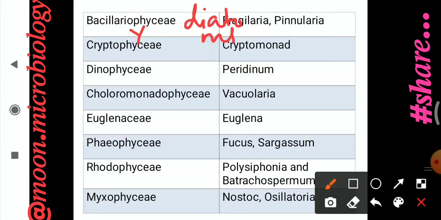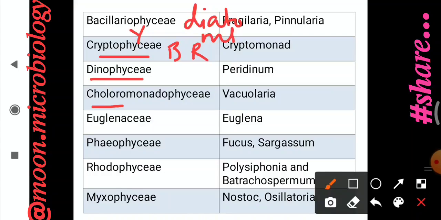Whereas the fifth class, that is the Cryptophyceae, which is the brown or red algae. Example is Cryptomonad. Dinophyceae, which is the brown and the red algae. Example is Peridinium.